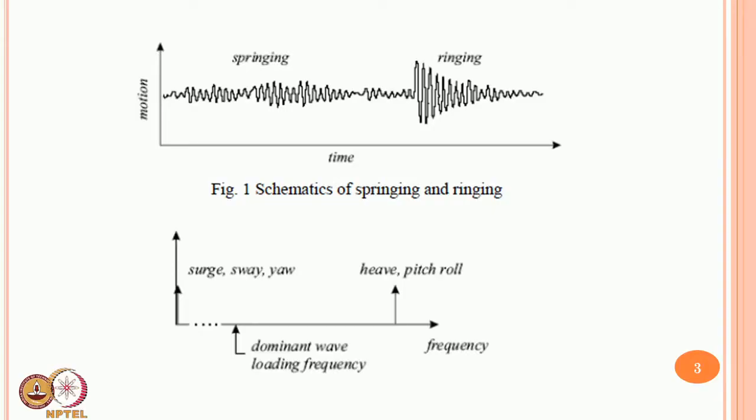So, if you look at this figure, which shows the springing and ringing waves as a schematic, it shows very clearly that the ringing wave has a very phenomenal impact in terms of response, which essentially affects stiff degrees of freedom, whereas the springing wave is present for a larger period. Of course, the impact is not as severe in terms of response compared to that of ringing, but it is present for a larger time, and it influences soft degrees of freedom.